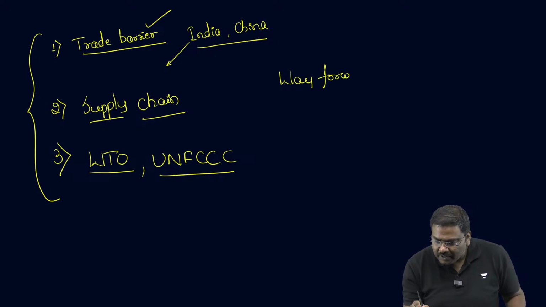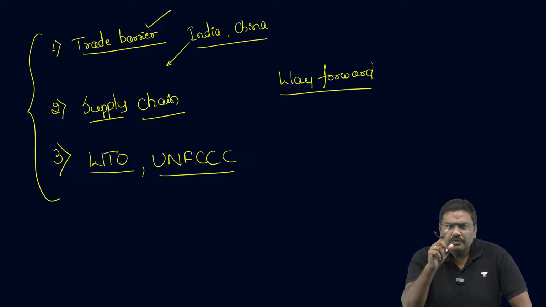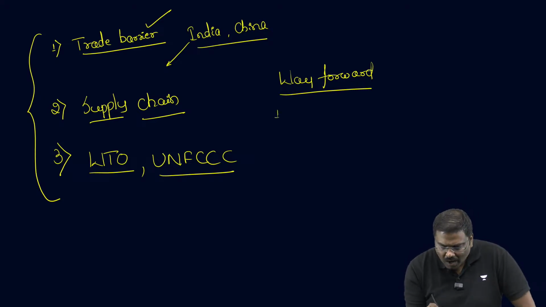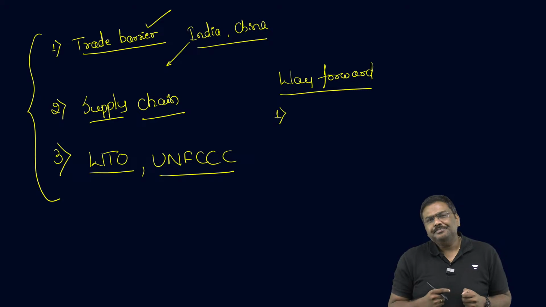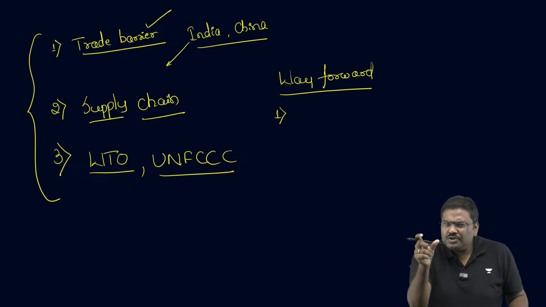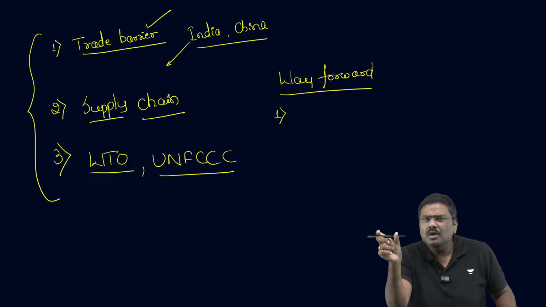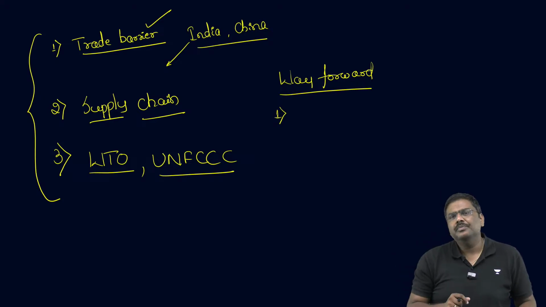What should be the way forward in this particular case, which has to be followed by, let's say, India? First one, they need to argue, stating that the CBAM is supposed to be implemented and you are trying to reduce the emission by so and so within so much period of time.